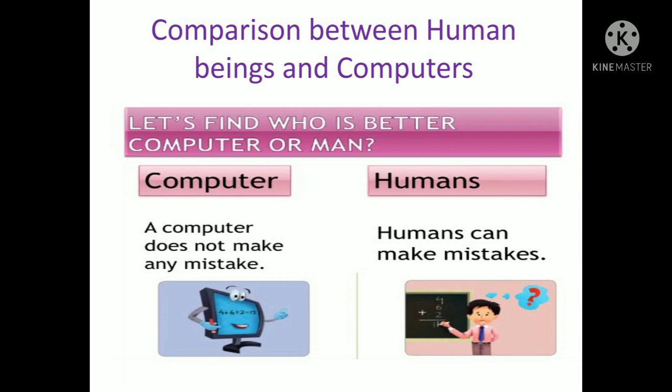A computer has a huge memory. Human beings have small memory. A computer stores a lot of information and does not forget, whereas humans have the habit to forget and a limitation to retain information in their mind.